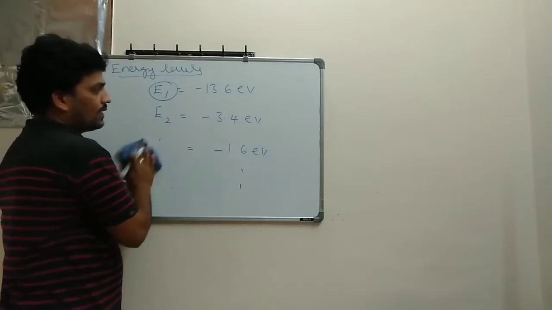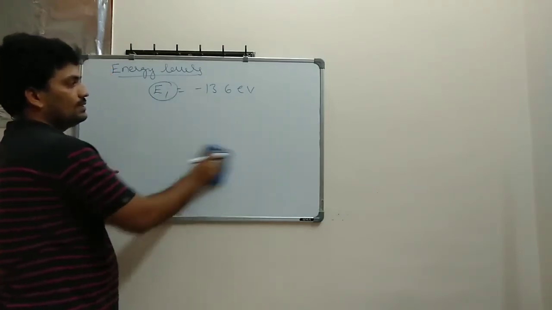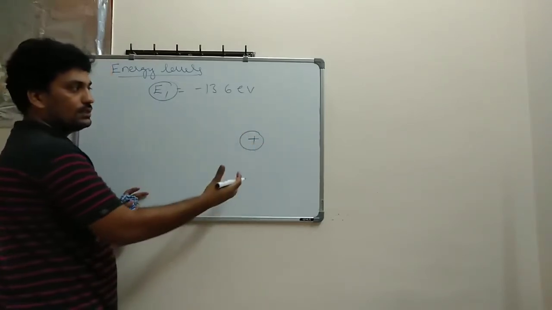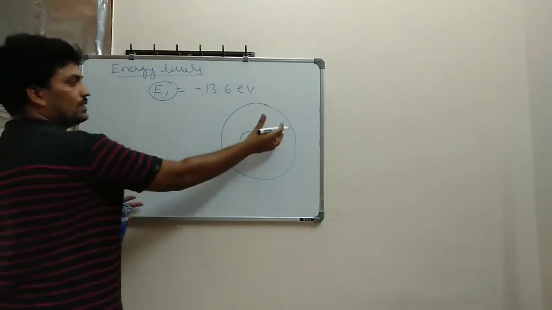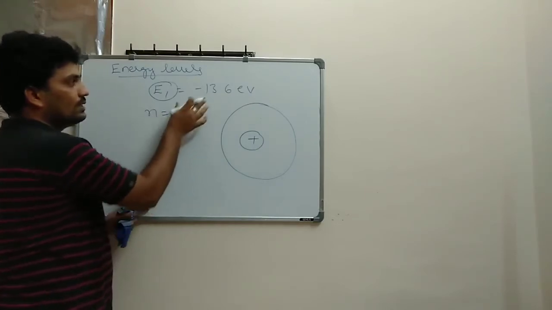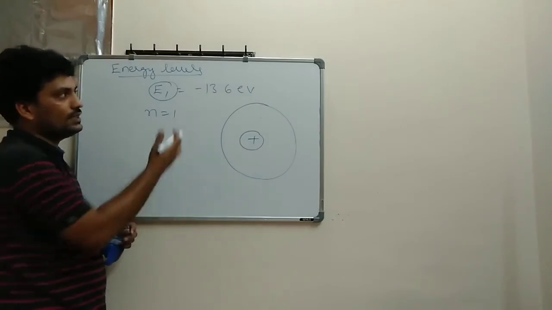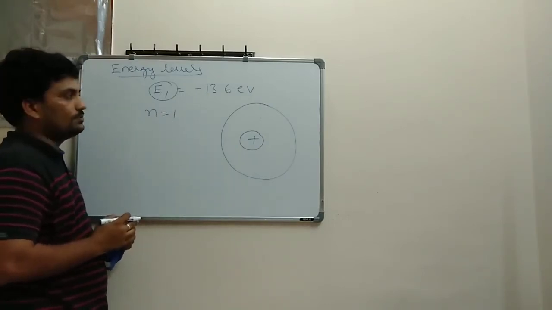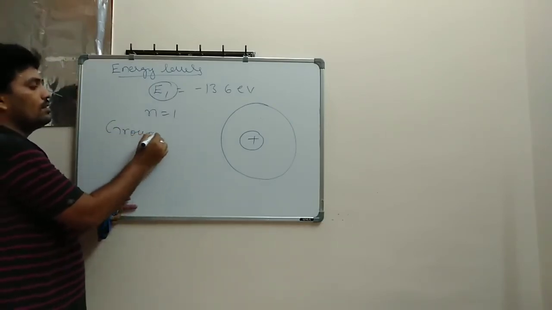From there, I can say if it is the first orbit, then that is the ground level orbit. Let's say this is a charge, this is the center, and around this the electron is revolving. Then the first orbit is called the ground level. If the n value is equal to 1, then it is called the ground level energy. Ground level energy is minus 13.6 electron volt.